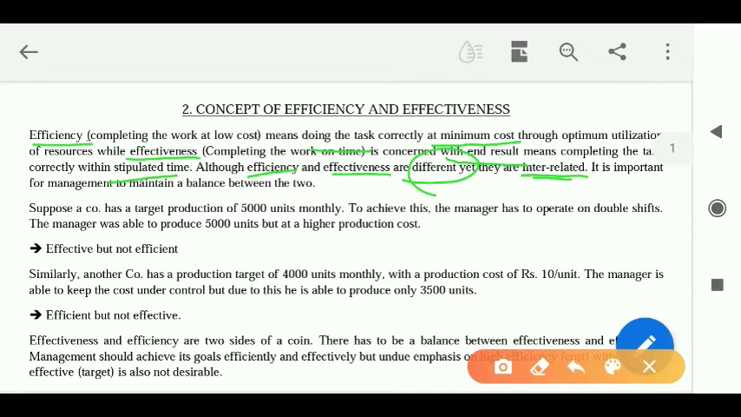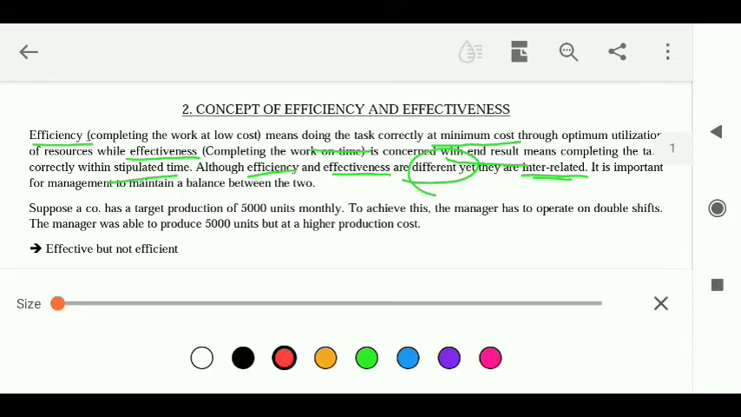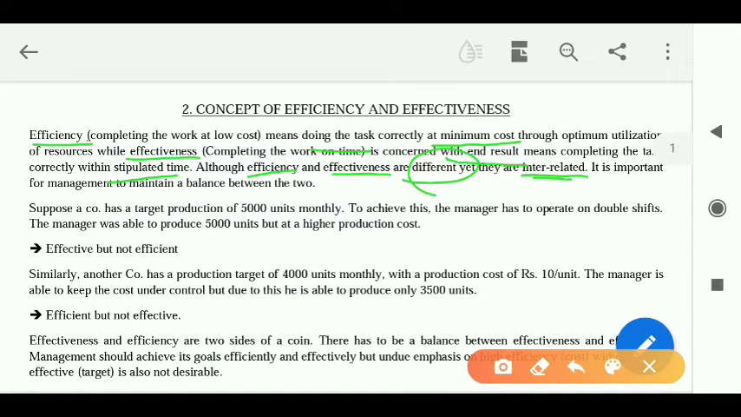And there's an example given. This example will make your understanding of these two concepts clearer. Let's read it. A company has a target production of 5,000 units monthly. So clearly a target is given, 5,000 units has to be produced monthly. Now to achieve this, what does the manager do? The manager operates on double shifts.